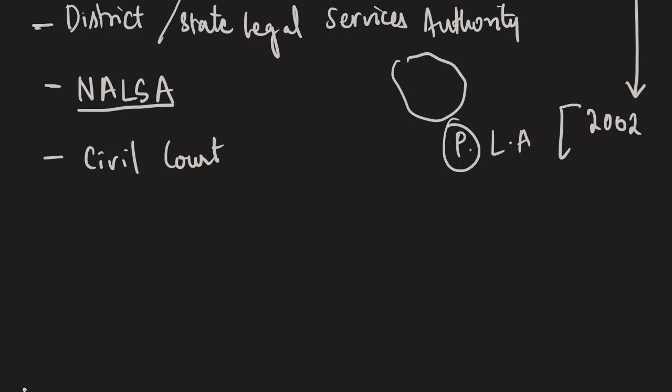So if the person wants to file a case again, you have to separately approach the courts, but you cannot appeal against the award. It is said that no appeal shall lie to any court against the award of the Lok Adalat. The benefit of this is that there is no court fee as such, and if any court fee has been paid, that will be refunded if the dispute is settled at the Lok Adalat.